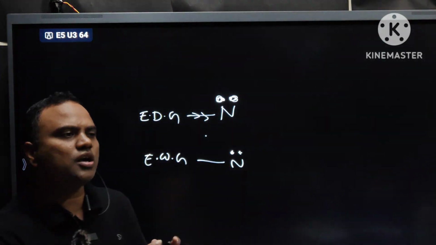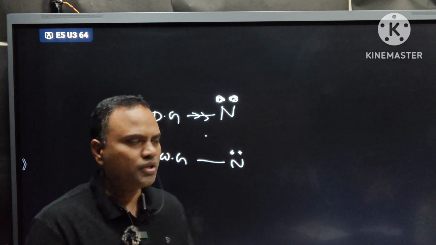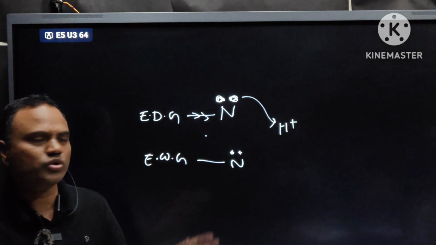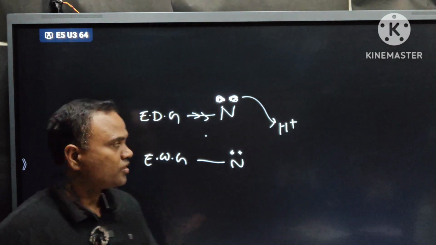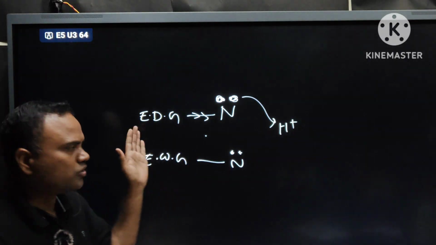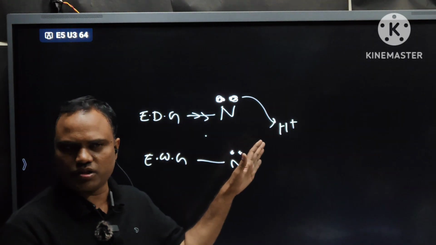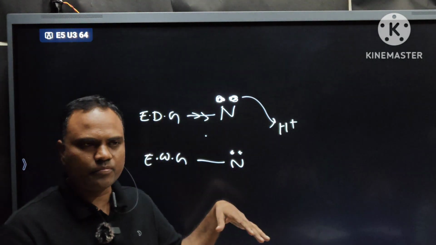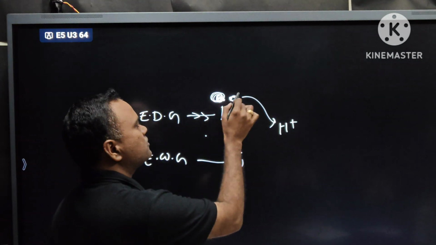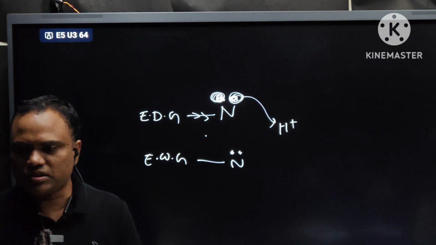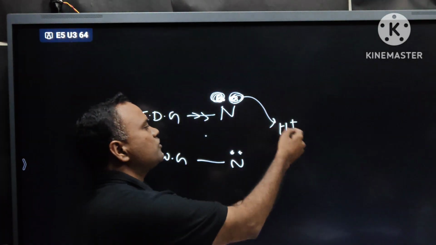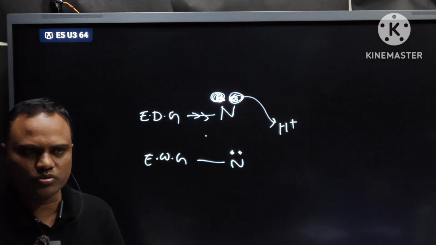Small size nitrogen cannot hold more electrons on it, so it readily donates electrons to H plus proton.